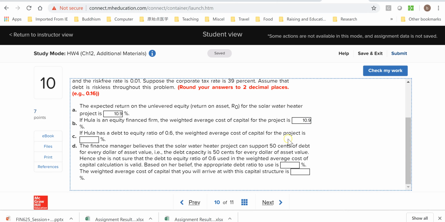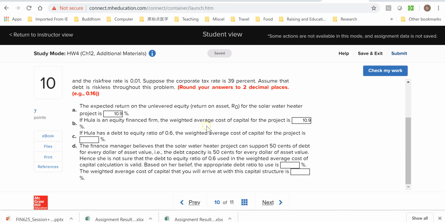So this basically is a conceptual question, right? Once we understand the weighted average cost of capital under an equity financed firm is simply the return on the unlevered equity, then we know the answer directly without any calculation. C, if Hula has a debt to equity ratio of 0.6, the weighted average cost of capital for the project is.